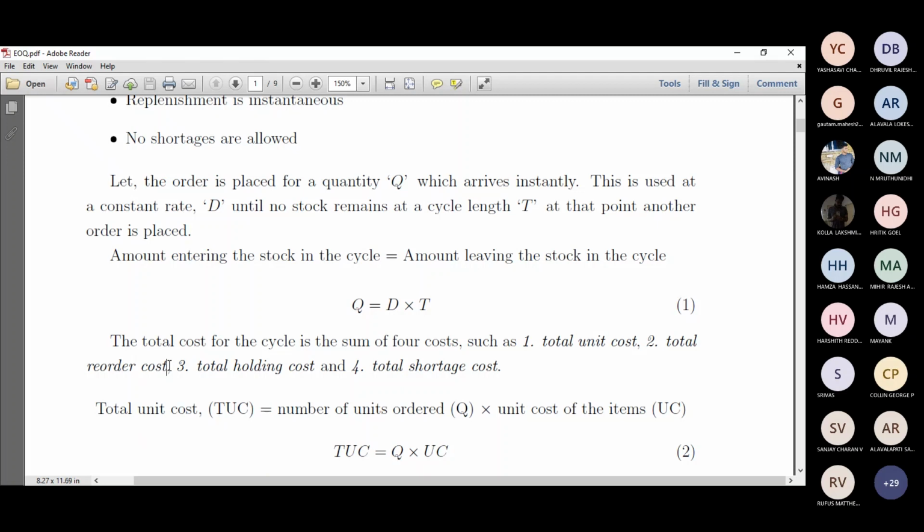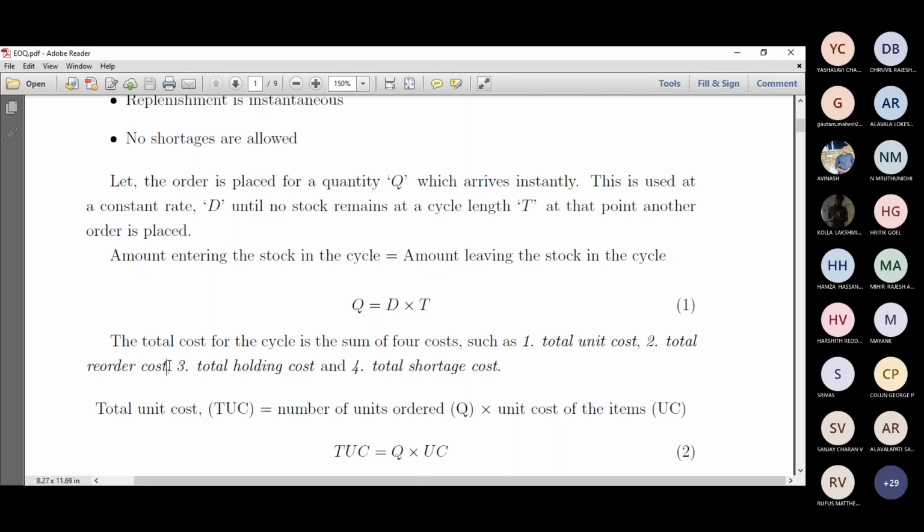Then total holding cost. In the previous example we talked about one resource per day. Why not sell two resources per day if the demand is there, so that your cycle is shortened and you get a number of cycles, and the reorder is also increasing, right? That's one scenario. But what happens if you delay the selling and hold the product for quite a longer period? Then the cost of holding those resources also comes into the picture.